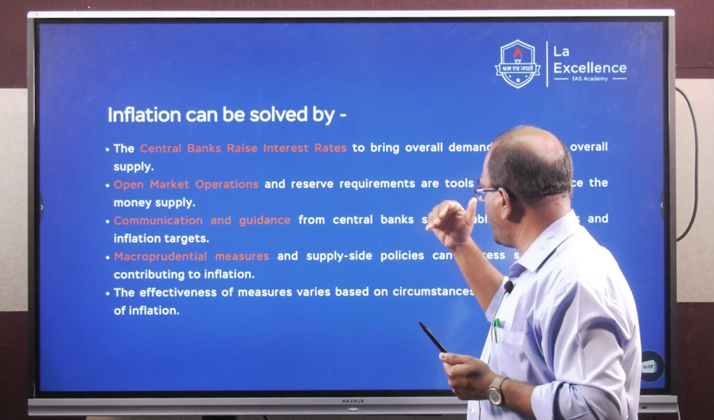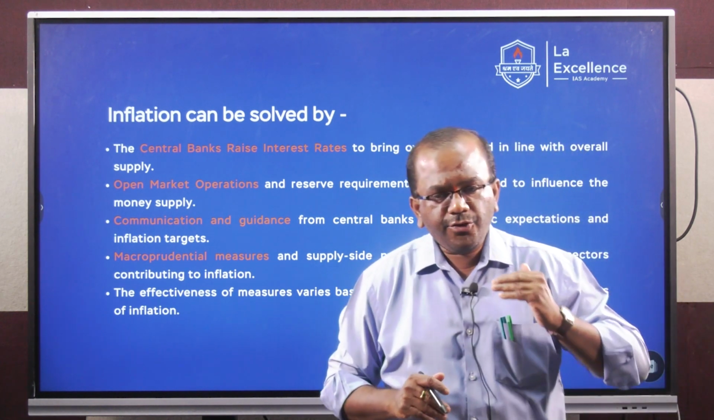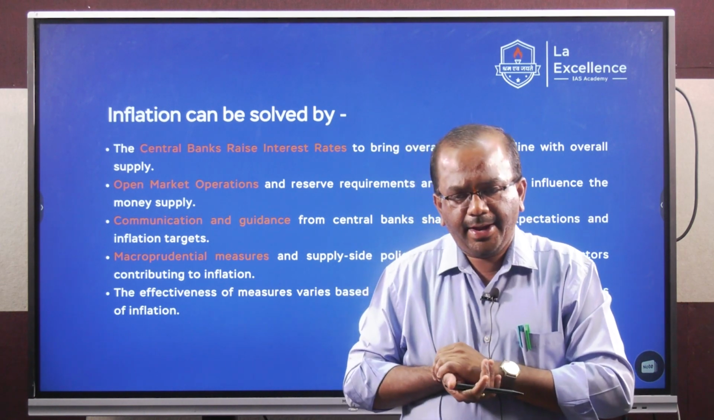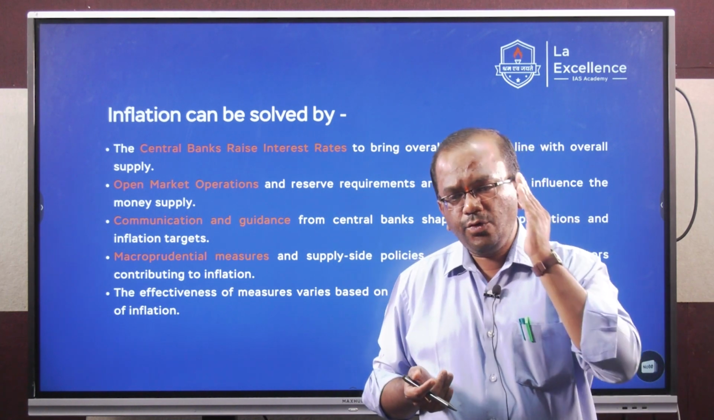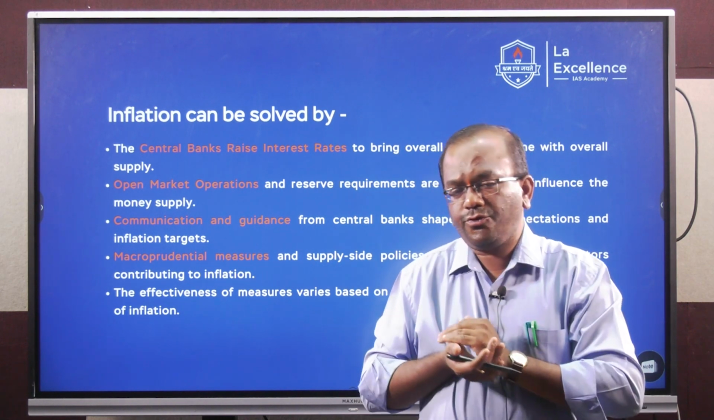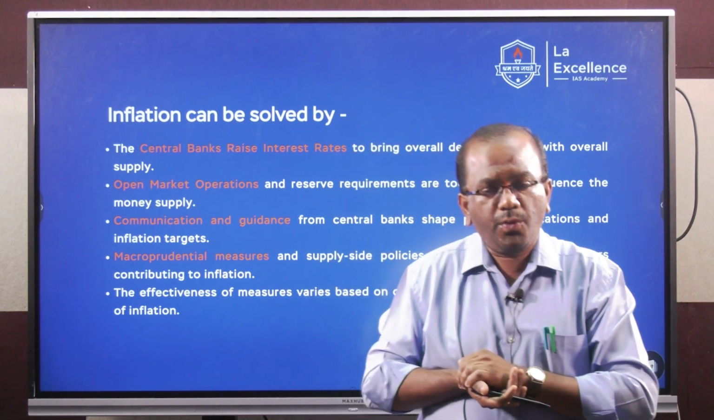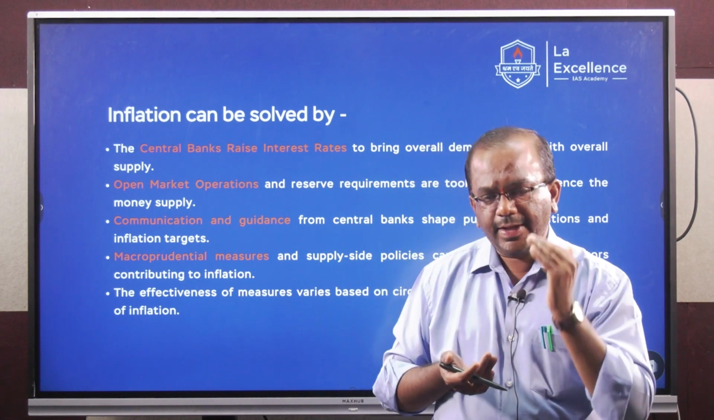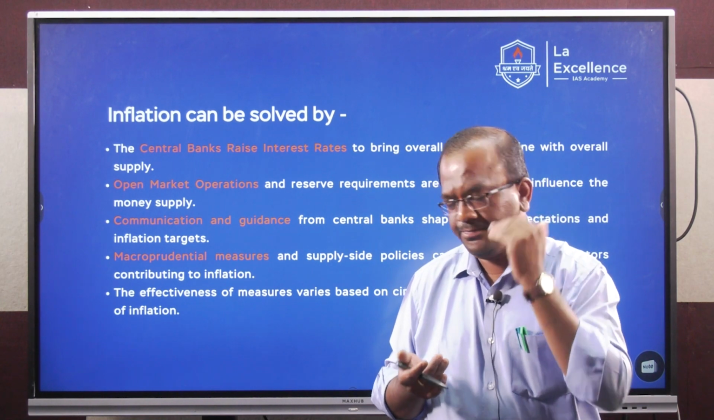Then communication guidance from the central bank shapes the public expectations and inflation targets. This, students, is known as policy communication from the central bank, where the central bank, through its monetary and credit policy, announces its quantitative and qualitative credit control mechanisms, and provides policy guidance or forward guidance regarding the economic growth trajectory, regarding the control of inflation, and what kind of reforms are needed in the monetary system.